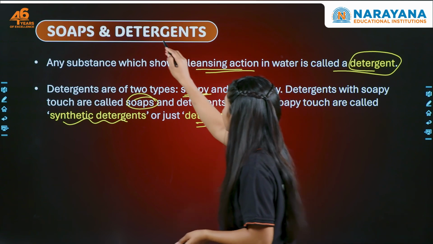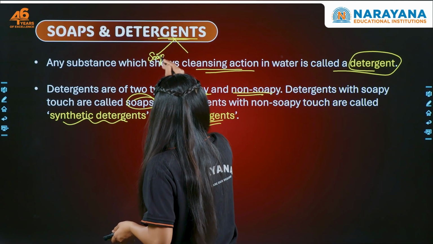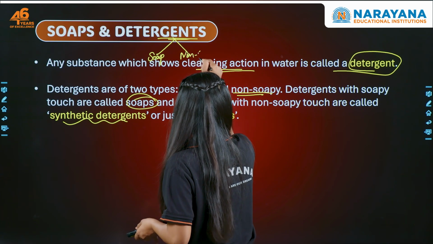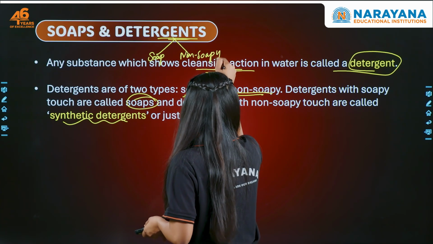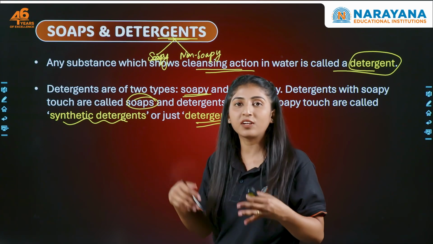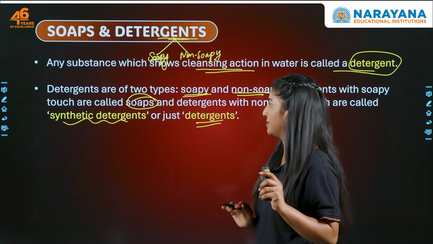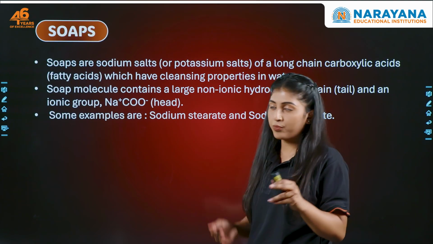So, we can say that this detergent can be soapy and non-soapy, right? Soapy, if it is soapy, so it is soap. If it is non-soapy, then we call it synthetic detergent or detergent, right? This is the definition of detergent. Now, let's talk about soap.